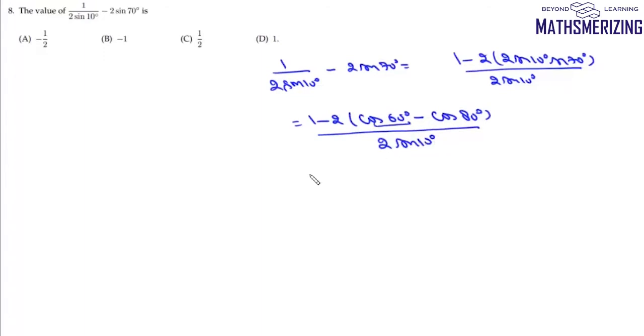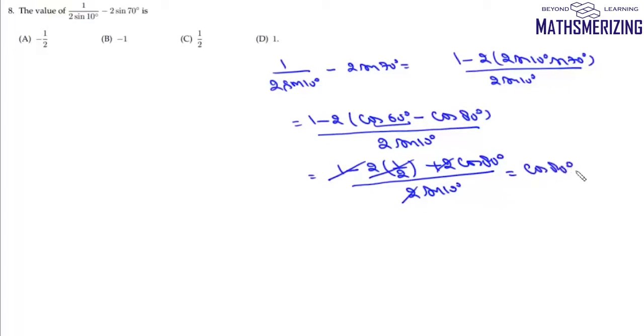Now cos 60 is 1 by 2. So we'll put the value of cos 60. So it will be 1 minus 2 into 1 by 2 plus 2 cos 80 upon 2 sin 10 degrees. Now 1 and 1 will cancel. 2 and 2 will also cancel. So we'll get this as cos 80 upon sin 10 degrees.